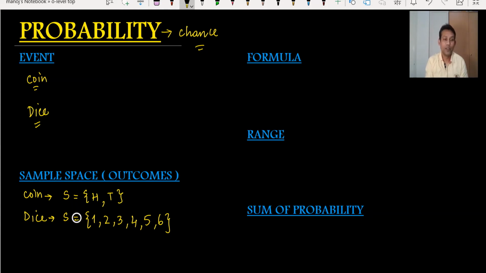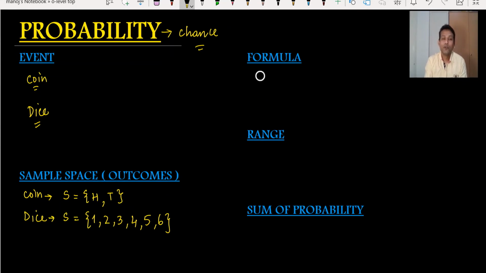And for the dice, the event is the dice. When we throw a dice we have 6 sample spaces here. We can write it in this form. Okay, I will explain how we can find the probability of a coin and a dice. I would like to use one example.